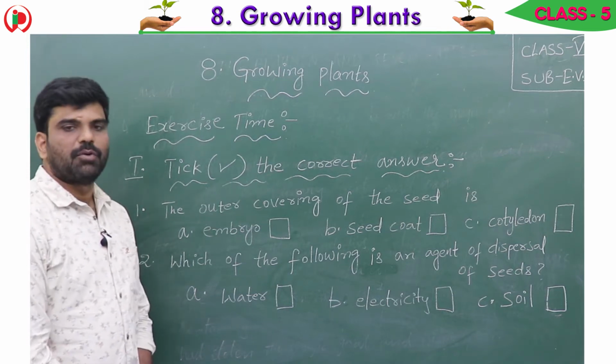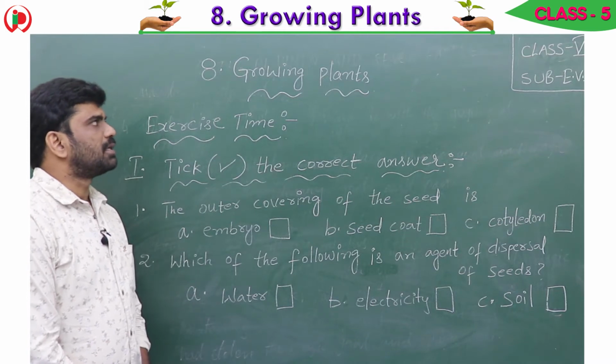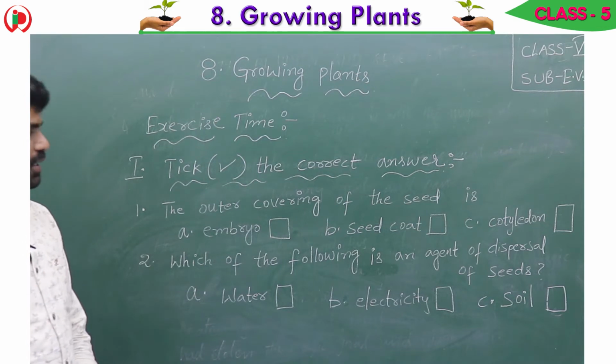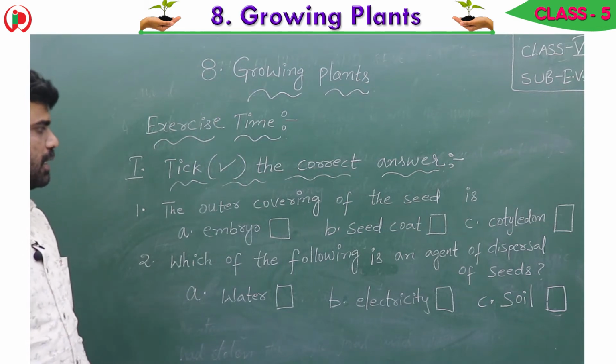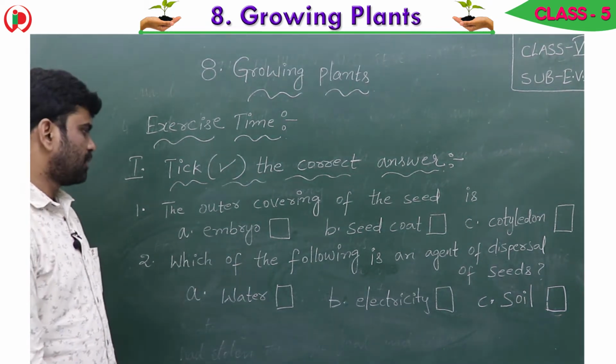Now take workbook part, page number 37. So chapter is 8, growing plants. Now it is exercise time, children. First one, tick the right mark, the correct answer.